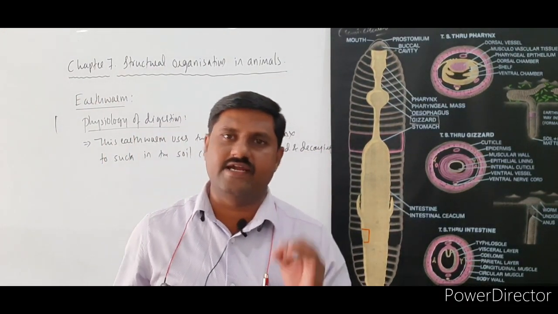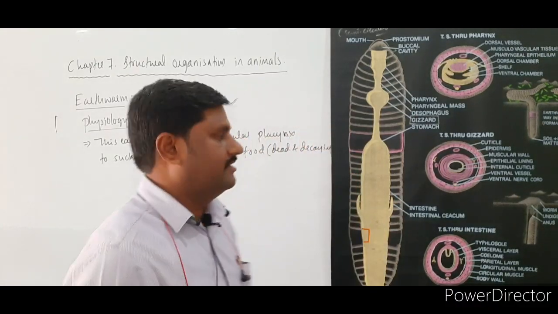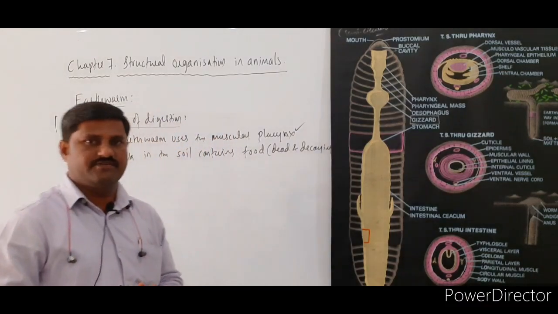That soil is sucked by this animal with the help of the muscular pharynx itself, right?